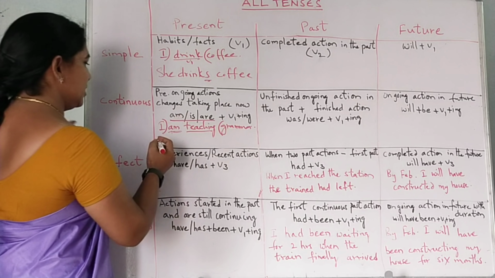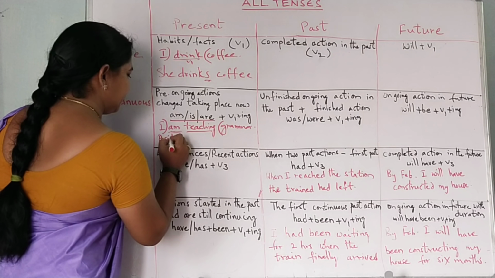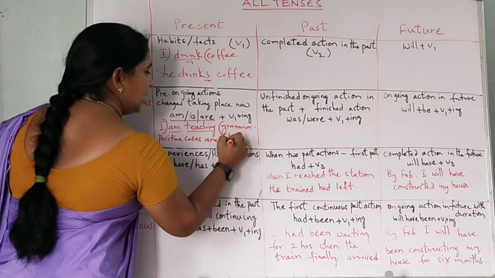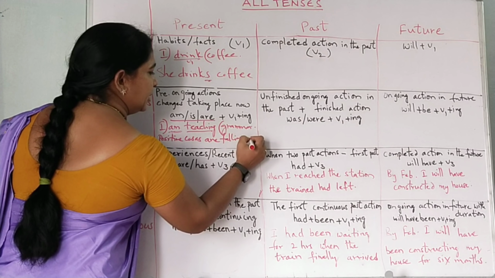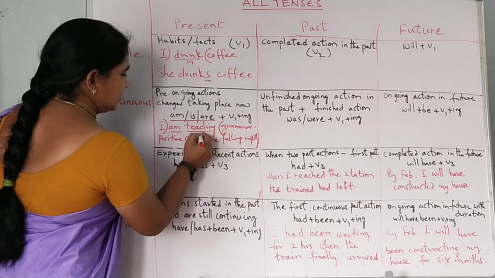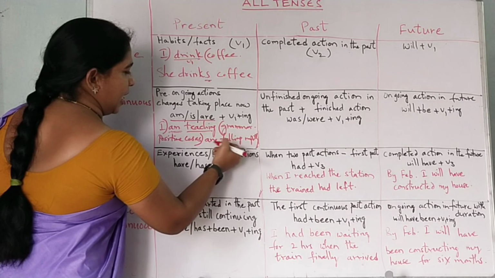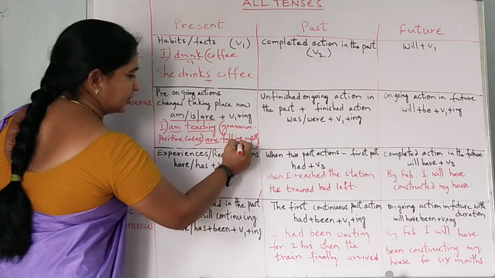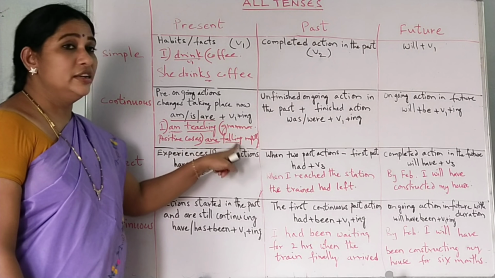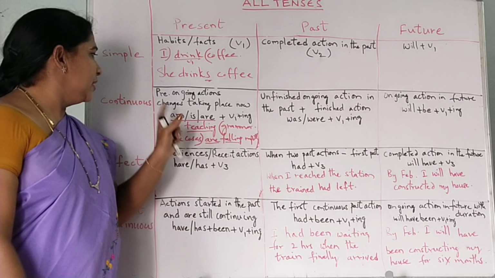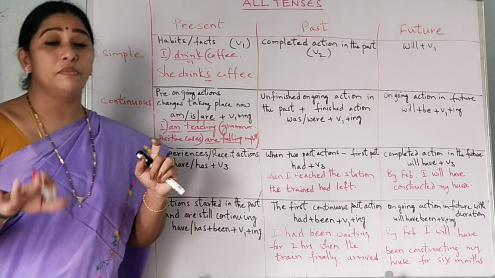The corona positive cases are falling rapidly. Are falling. Corona positive cases is the subject here. Are is present tense. Falling, continuous tense. Present continuous tense. Okay? Cases are falling rapidly. The change is taking place now.